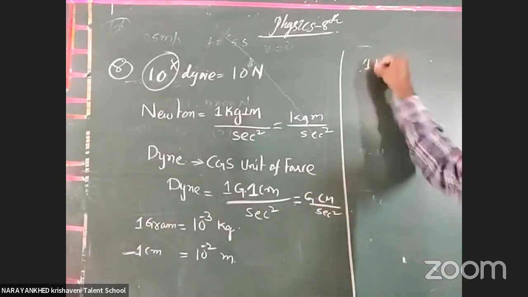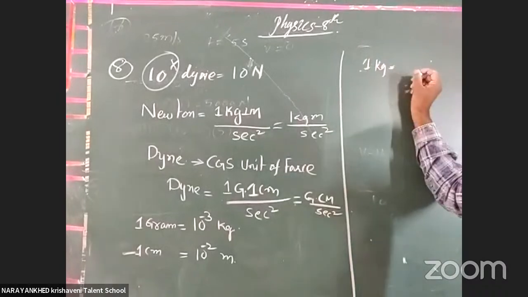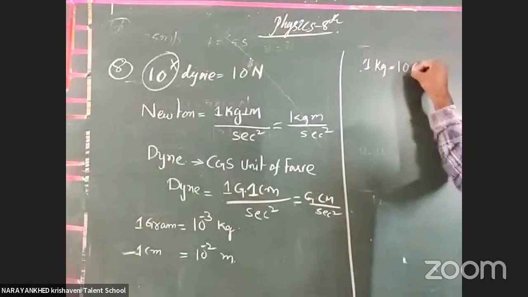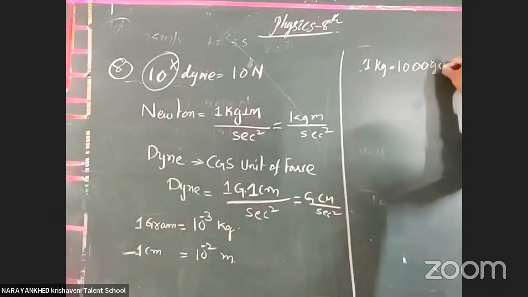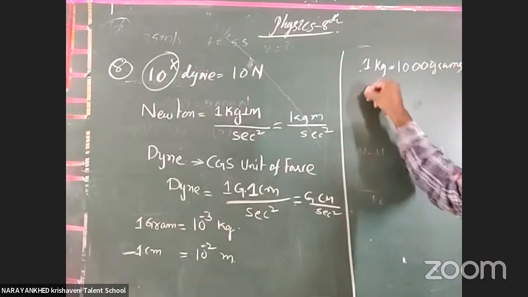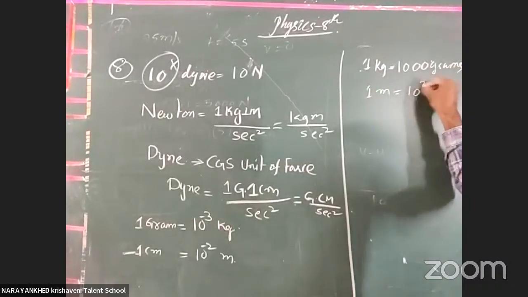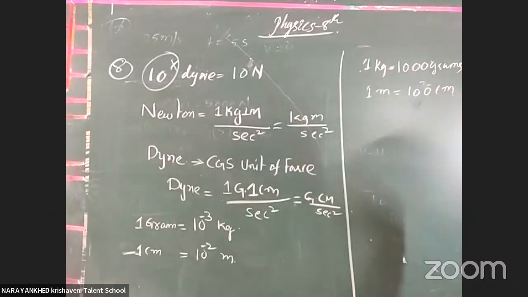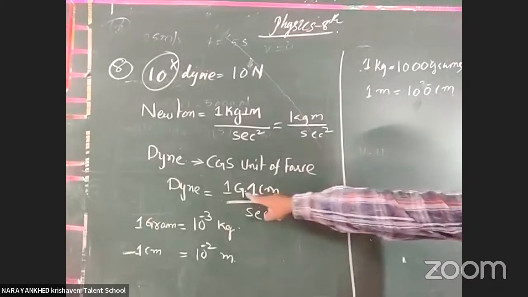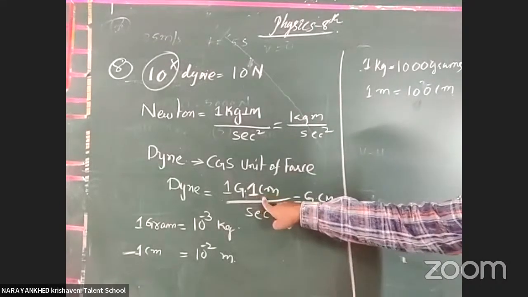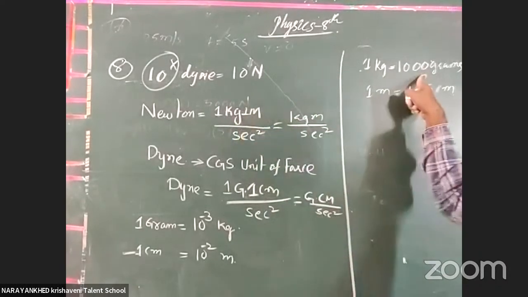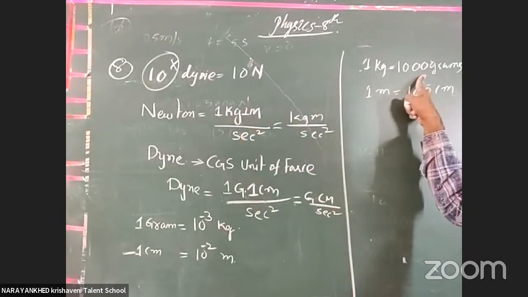1 kg is equal to how many grams? That is the opposite of this. It is 1000 grams. And 1 meter is equal to how many centimeters? 100 centimeters. You substitute in the place of dyne, in the place of grams and centimeters. 1 kg is equal to 1000 grams.